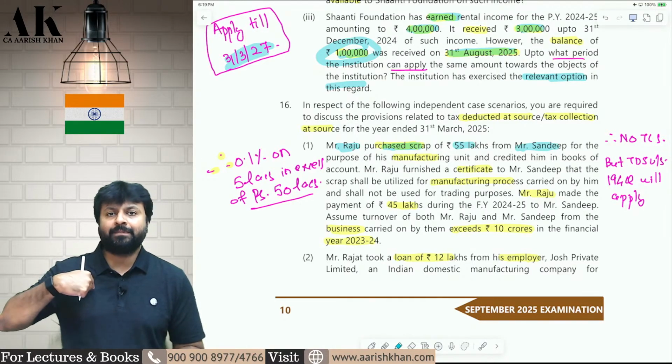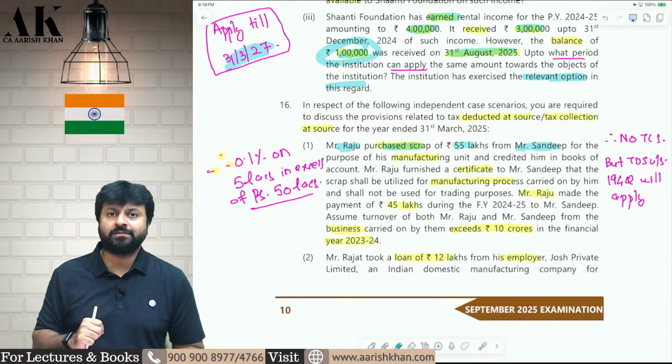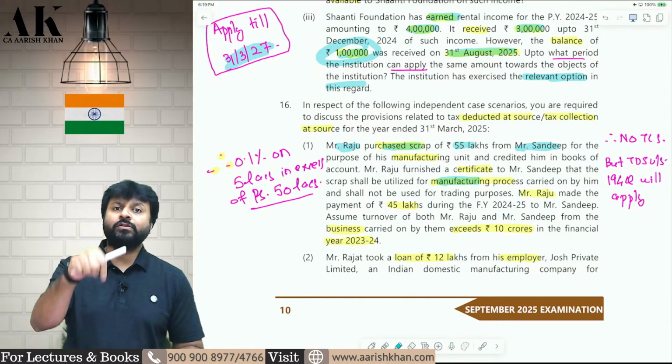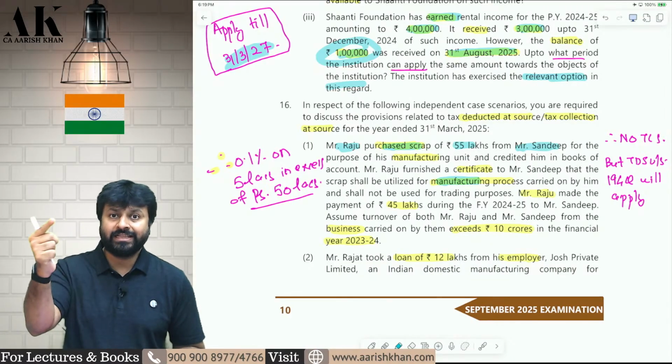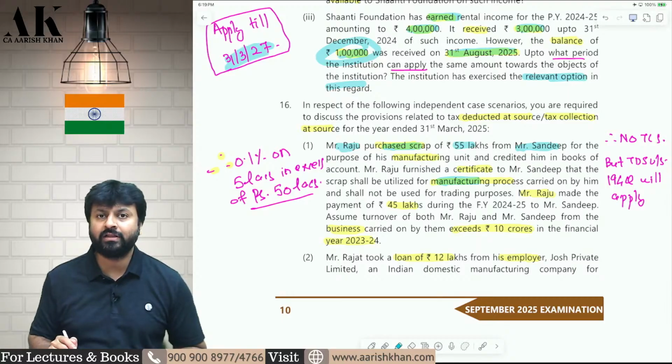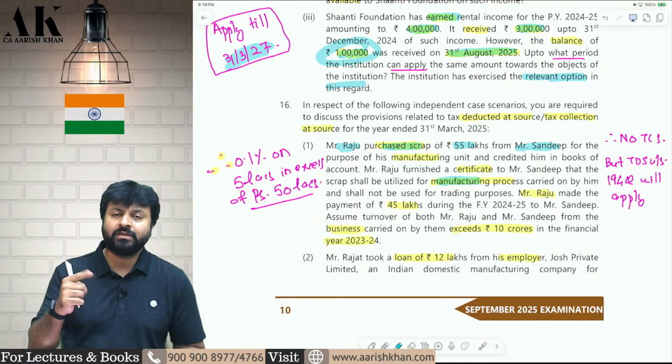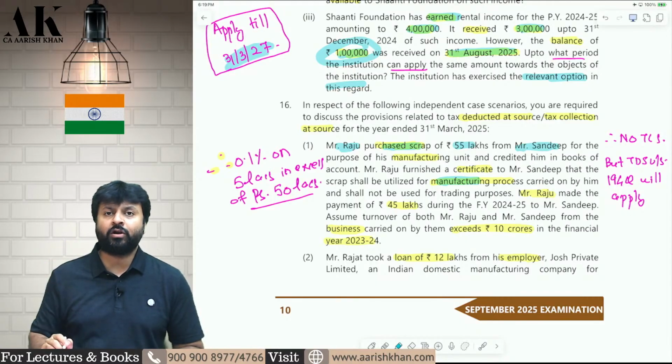But if the buyer is a resident and the buyer gives a declaration that I will be using this scrap for manufacturing purpose or I will be using this scrap for power generation, then the seller should not collect TCS. Remember, there is an exception under 206C subsection 1A. If the buyer gives a declaration, then the seller will not collect TCS.